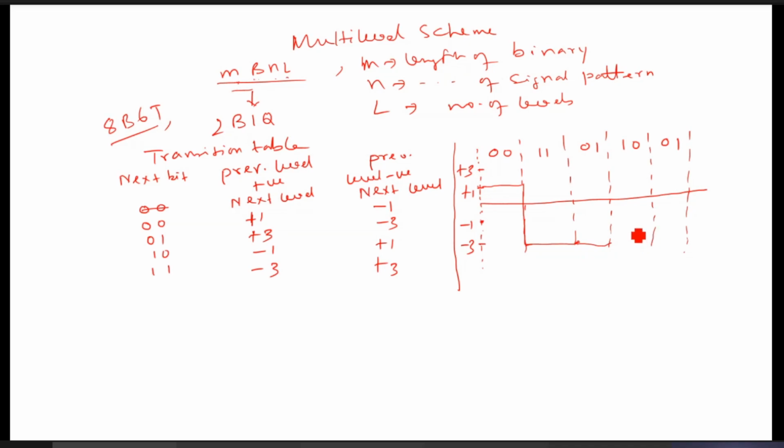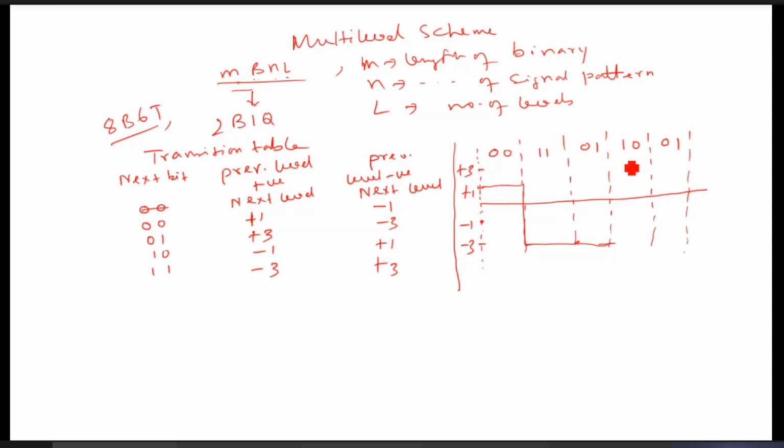Next 1 0. Now tell me what will be the transition now? Anybody can answer? Next bit is 1 0, so what will be the voltage level here for 1 0? Sir, +1.